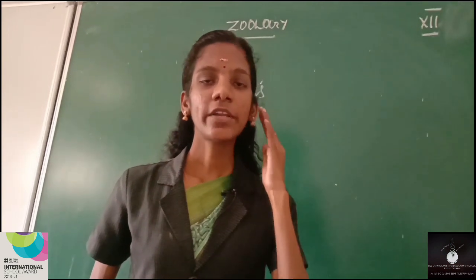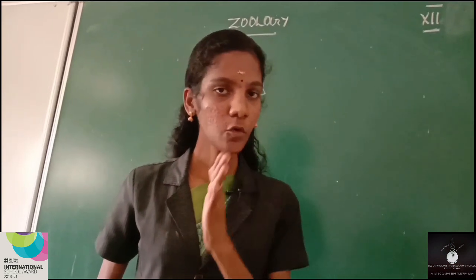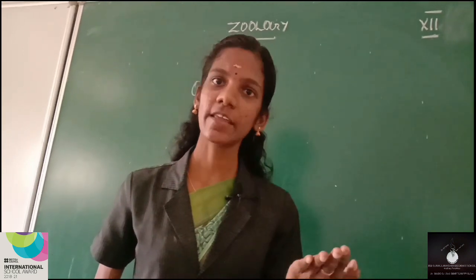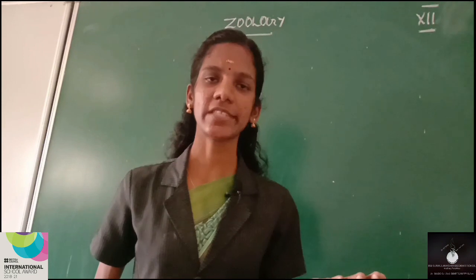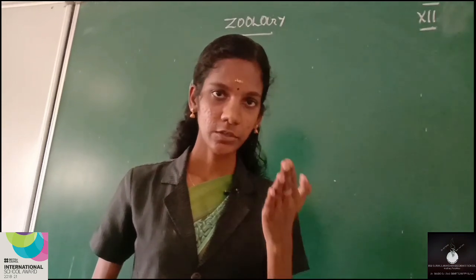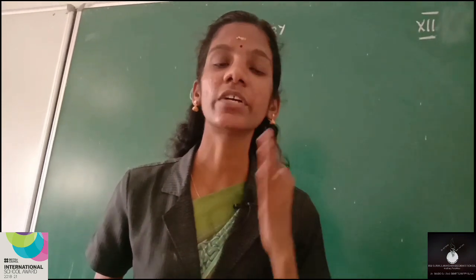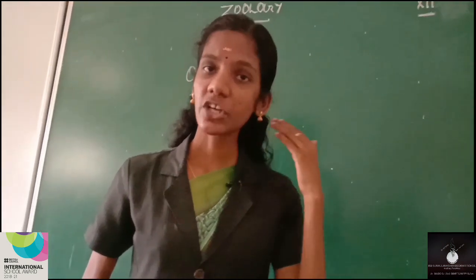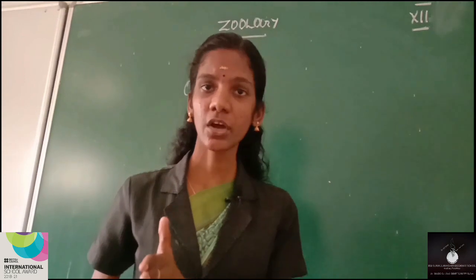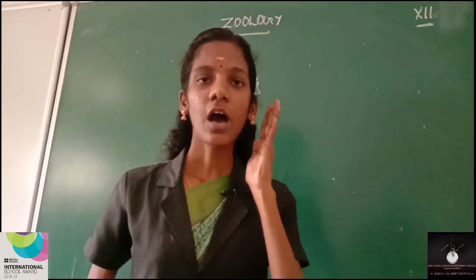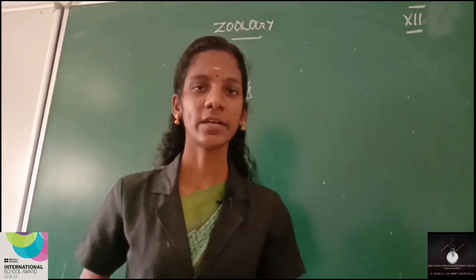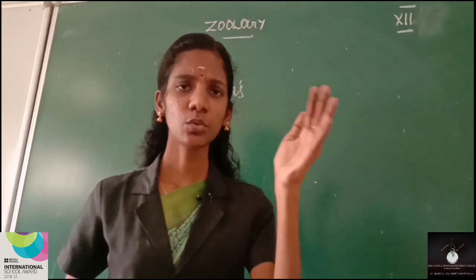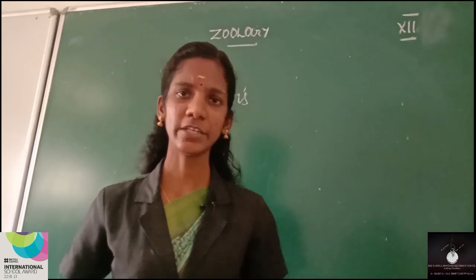And all the oogonia necessary for the formation of ova will form inside the fetal embryo before the birth of the child itself. That means no more oogonia will be added after the birth of the child. In case of male, the male germ cells necessary for the production of spermatozoa are formed after attaining puberty.